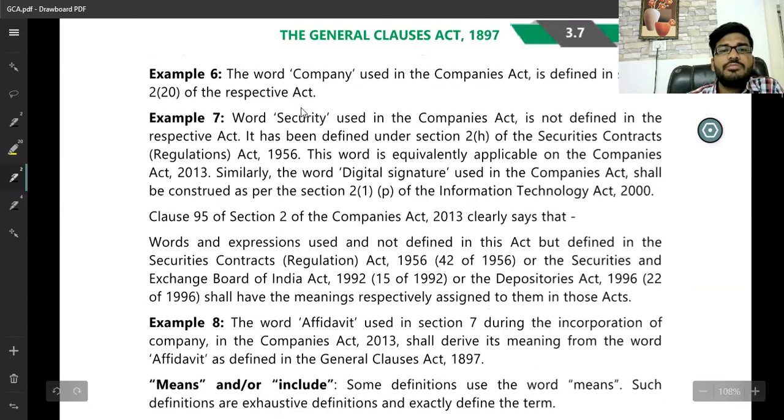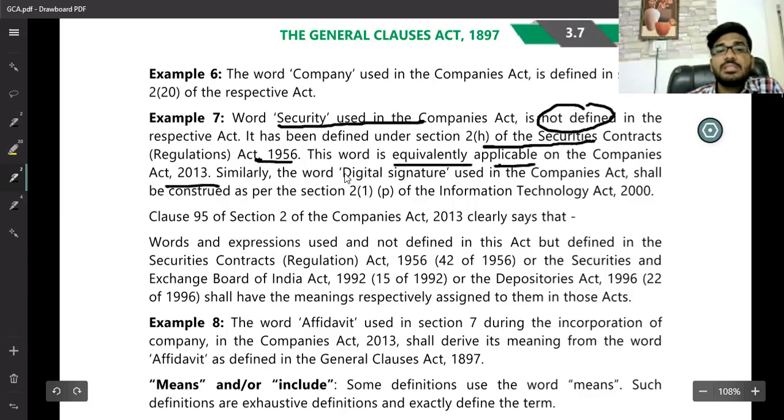Securities is not defined in the Companies Act, so it is based on Section 2(h) of the Securities Contracts (Regulation) Act, where the word is equivalently applicable to the Companies Act. Similarly, digital signature used in the Companies Act shall be as constituted under the Information Technology Act.